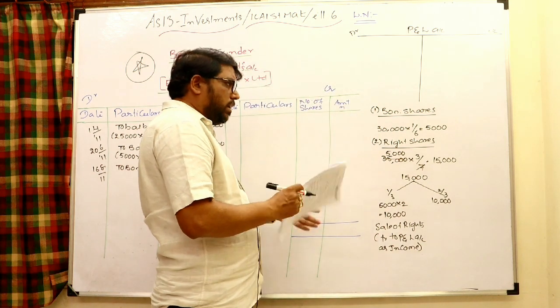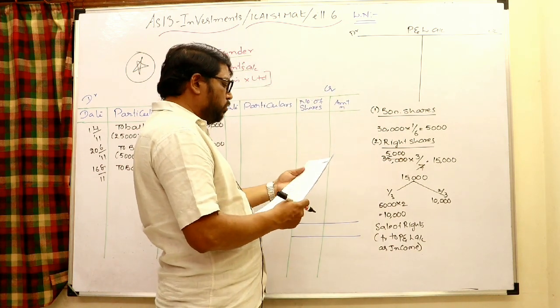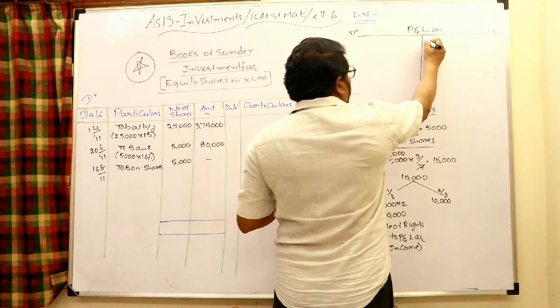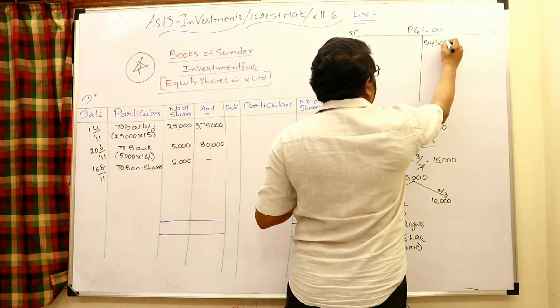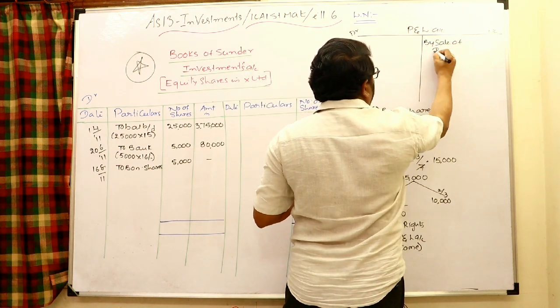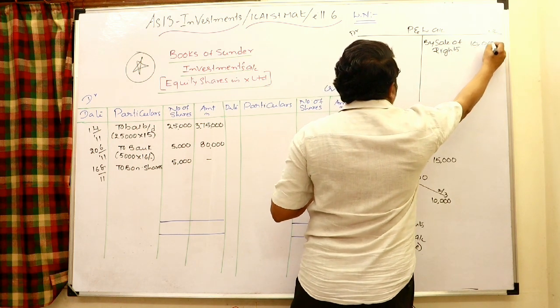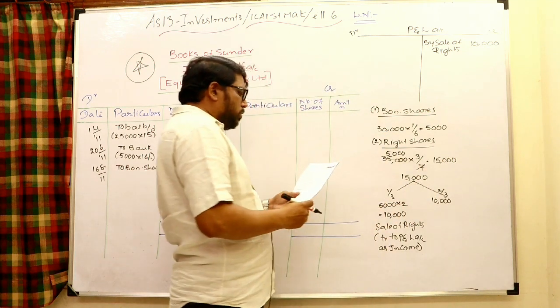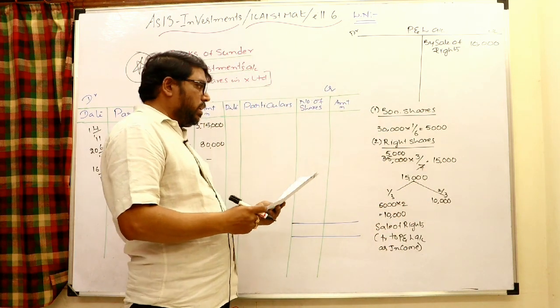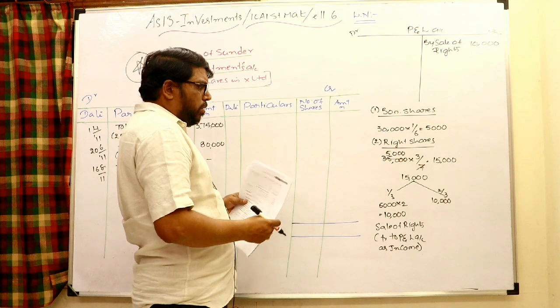Earlier I said bank account debit to sale of rights to P&L. In the P&L you may write by sale of rights. Bank to sale of rights to P&L, 10,000 you can transfer to the profit and loss account.